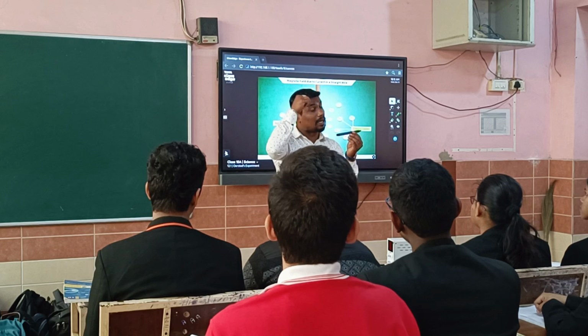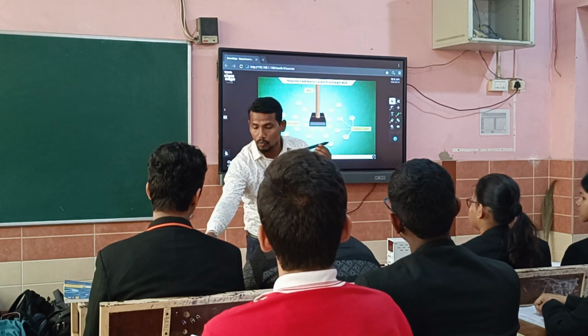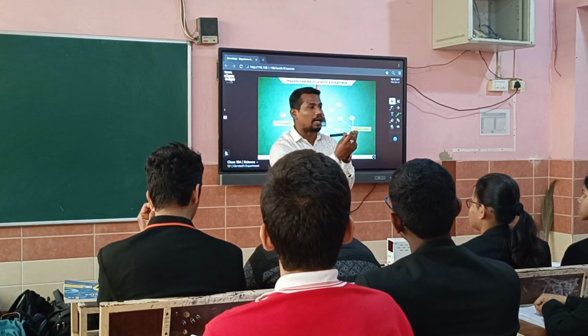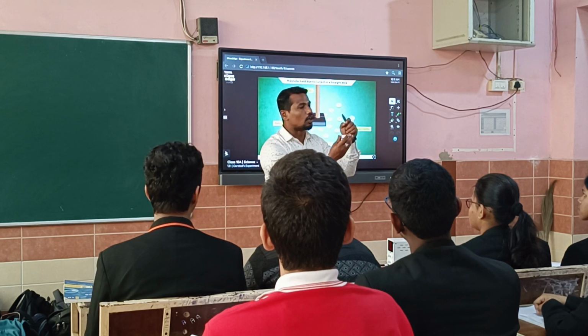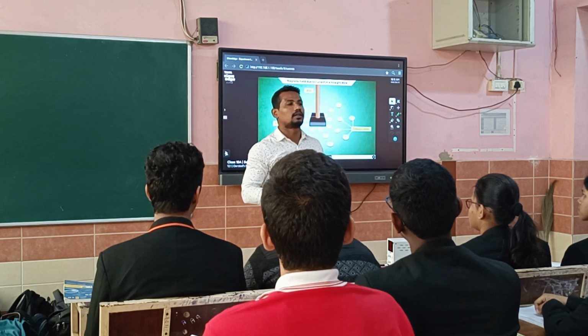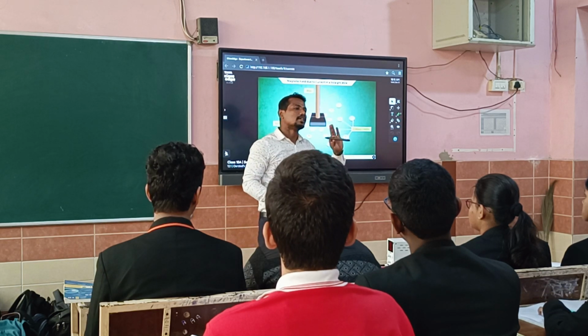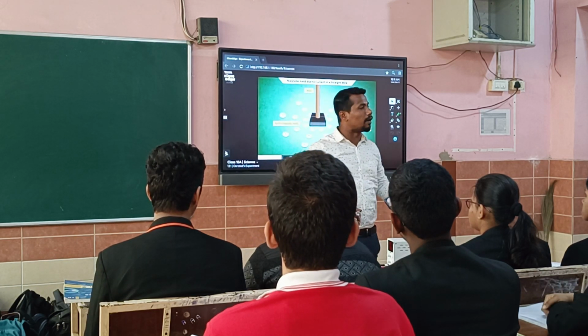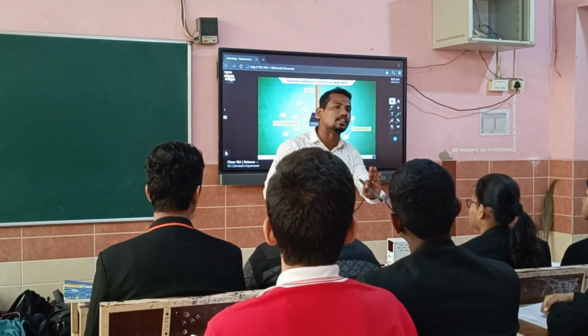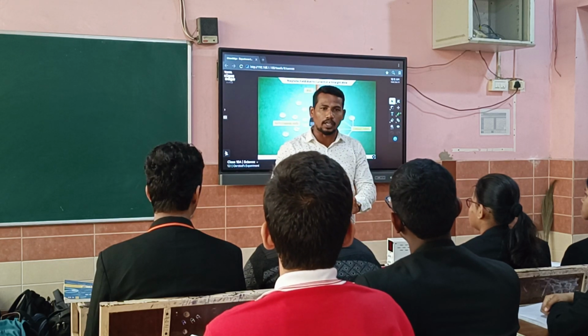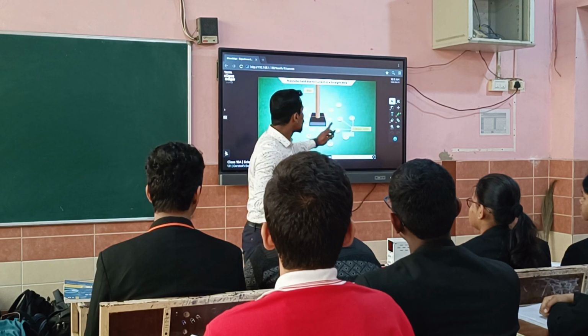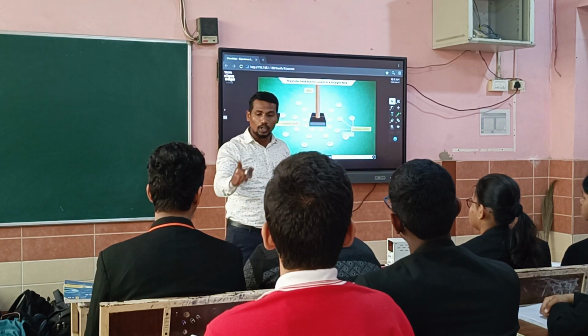Once a magnetic field is there, wherever you keep this compass in that magnetic field, you will see deflection occur in the compass. Wherever deflection is there, one thing should come to your mind: yes sir, some magnetic field is there. Understood what I am saying? So this is what we will do through Oersted's experiment in the practical.